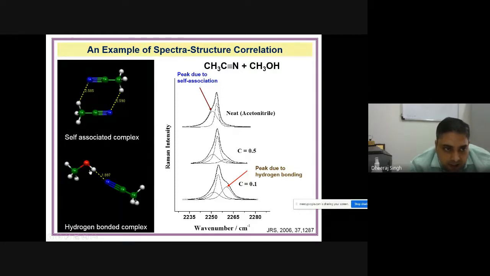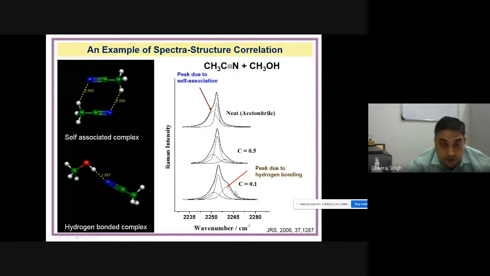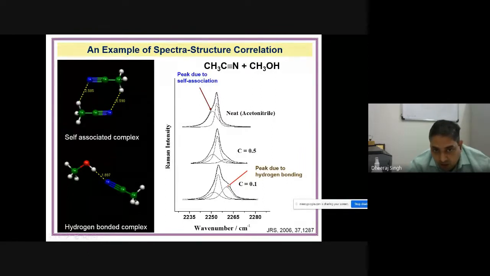Now when we mix the methanol molecule, CH3OH, methanol makes a hydrogen bond with this acetonitrile group from the OH and N. OHN makes a strong hydrogen bond. Now we can see that after 50 molar fraction of the interaction of acetonitrile and methanol, a new peak is obtained at the higher wave number side. Now if you mix more methanol, like 90% methanol in acetonitrile, then we can see that